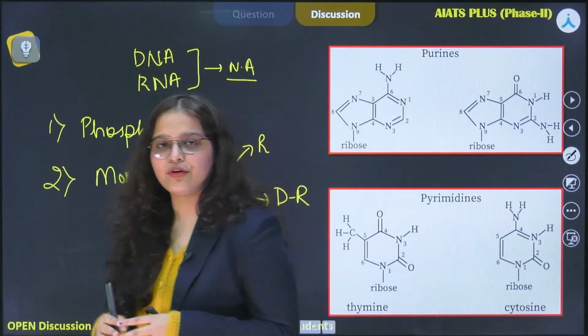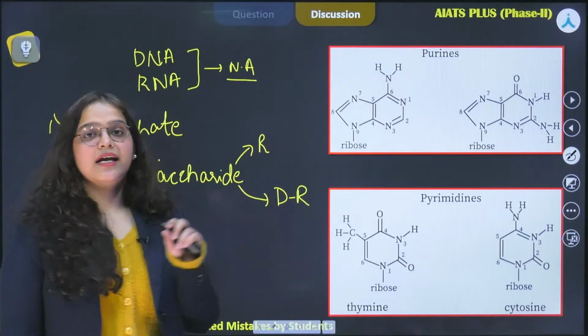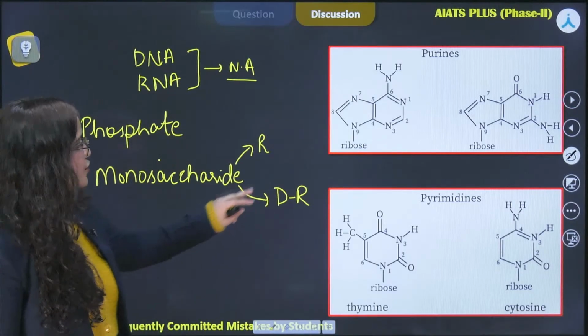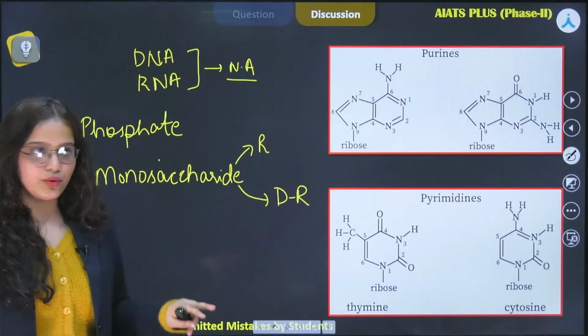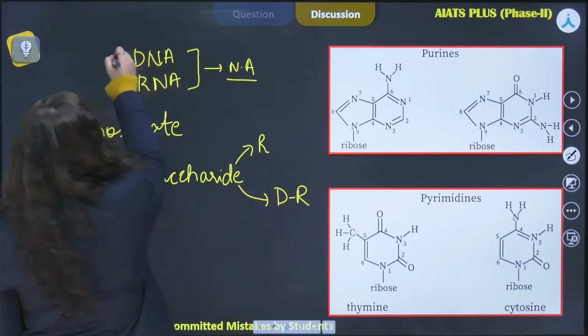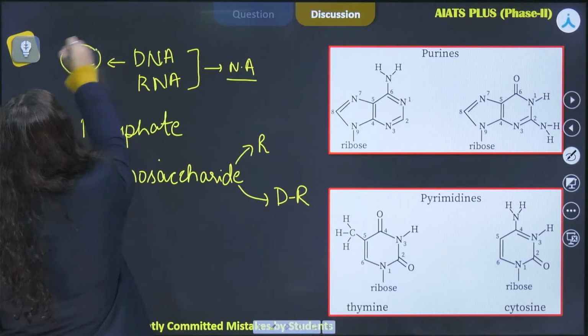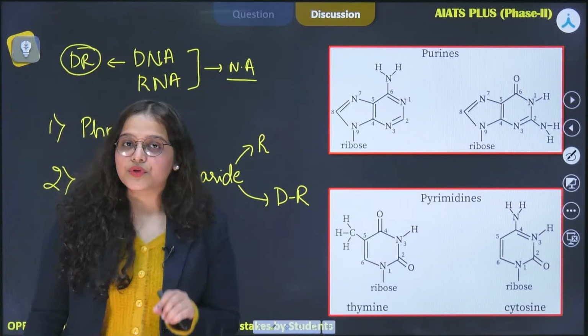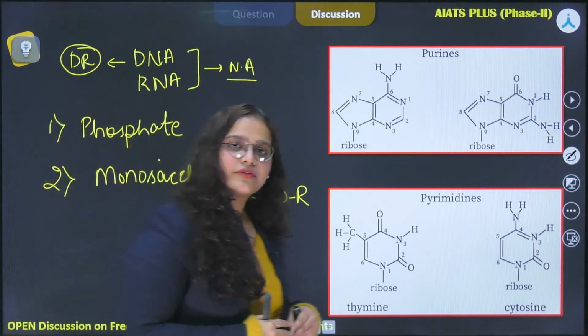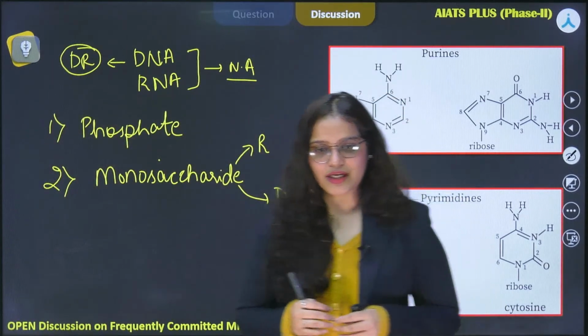I hope you are aware of the fact that there is a structural difference between ribose and deoxyribose, and in DNA deoxyribose is found, as the name suggests itself, whereas in RNA, ribose is present. And what is that structural difference? I would like to know from you in the comment section.